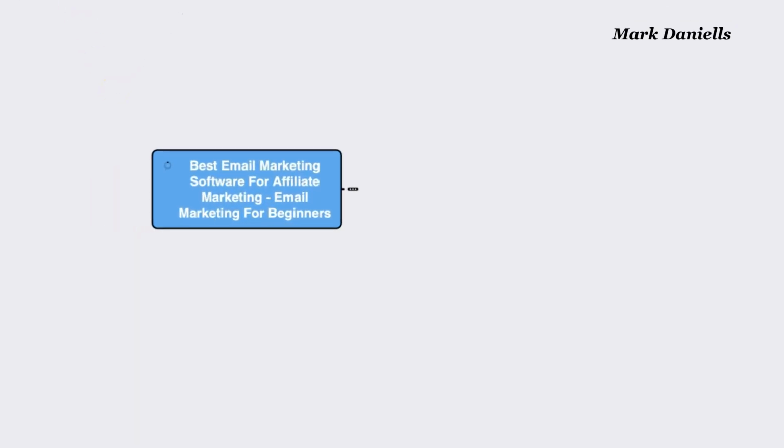We're going to be talking about something that is very, very important to you, which is the best email software for affiliate marketing, email marketing for beginners. Now, why is that so important? Simply because email marketing is so important. You're going to be hearing some things I guarantee you never heard before, but it is so essential to your success that you're going to be benefiting very quickly and a lot more than other people that don't know this information. So I'm going to provide you with everything that you need to know regarding that.